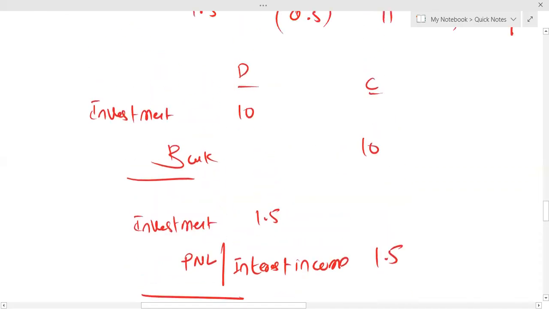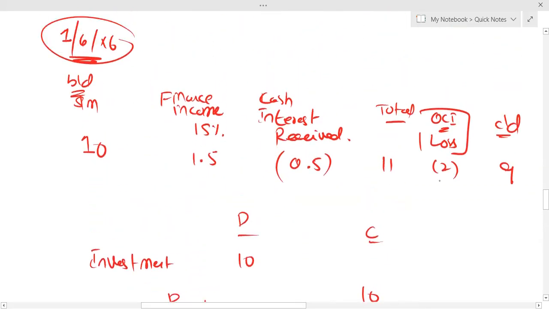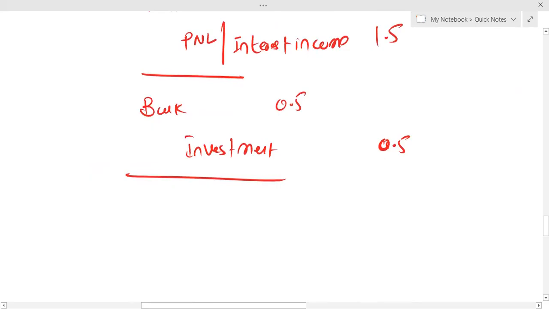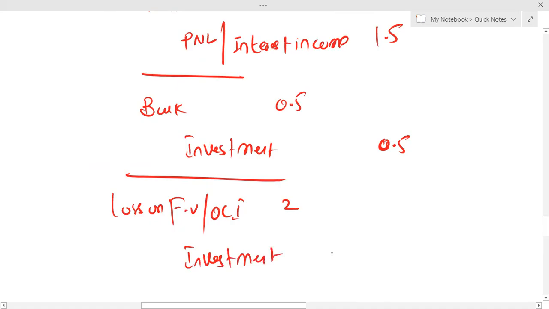Then fair value is reduced by 2 million. Loss on fair value. OCI is debited by 2. Investment is credited by 2. I hope these double entries are clear to everyone.